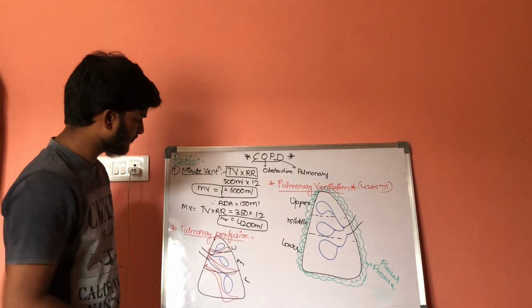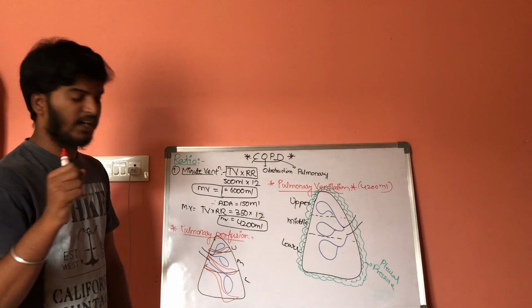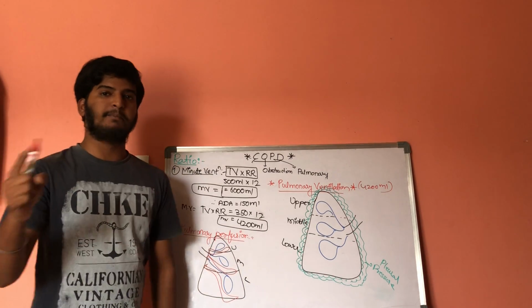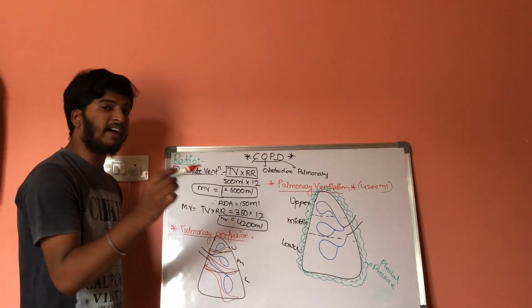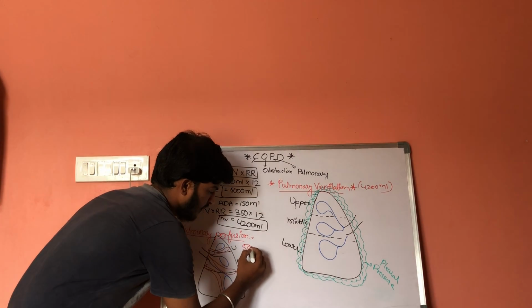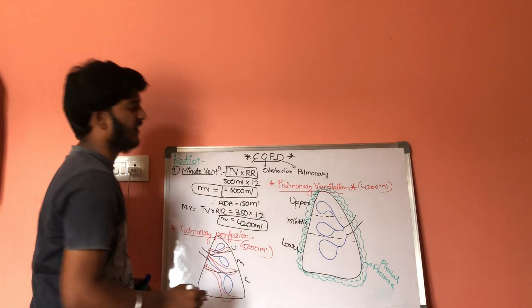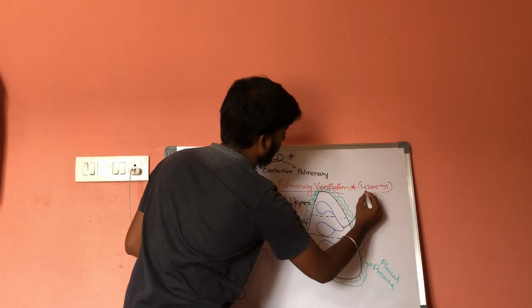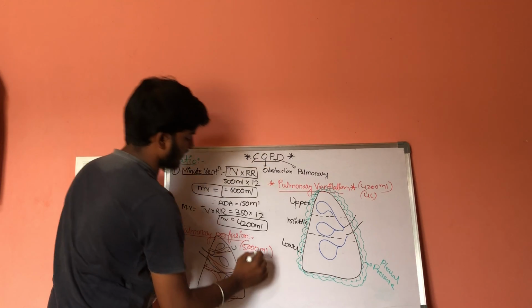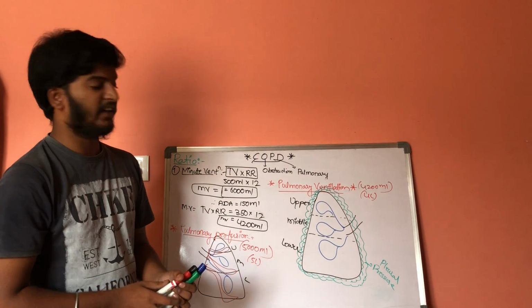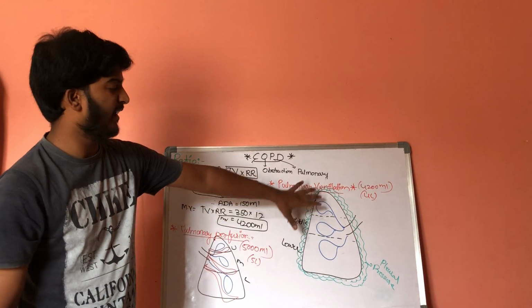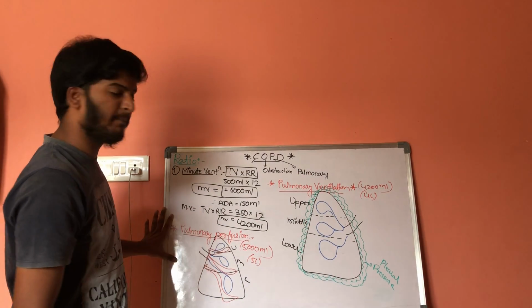Now, as we know, the amount of blood which is pumped by the heart per 1 minute is 5000 ml. It is 5 liters. Approximately, let us consider ventilation is 4 liters, and here it is 5 liters. Now, we should take the ratio of pulmonary ventilation to pulmonary perfusion.